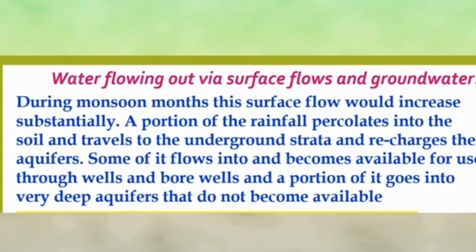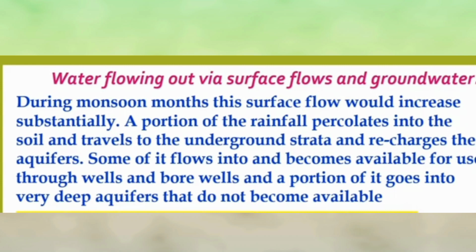Next, water flowing out via surface flows and groundwater. Imagine a region such as a village. Some amount of water would flow out of the village as surface flows through streams. During monsoon months, the surface flow would increase substantially. A portion of the rainfall percolates into the soil and travels to the underground strata and recharges the aquifers.